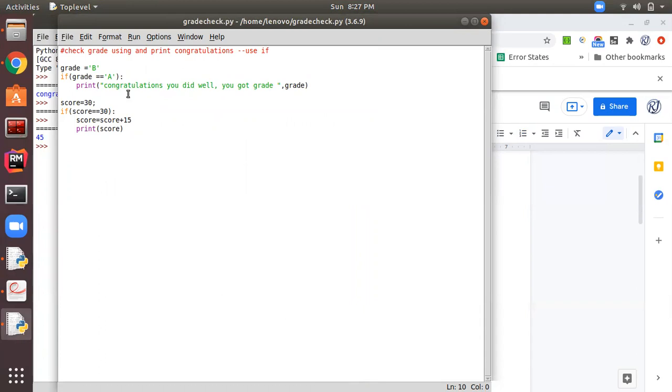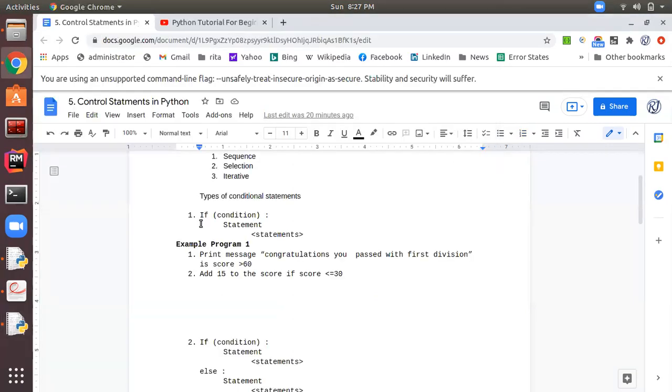So we use this simple if statement when we want to execute the statement only when the condition is true, and if the condition is false we do not want to take any action. In that way we use the if statement. So let me show you the flow chart for this.